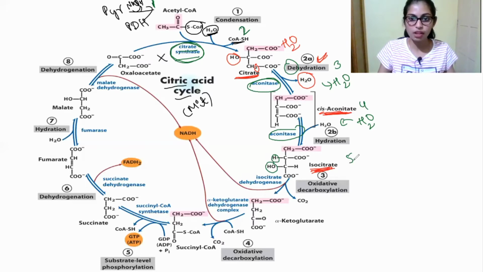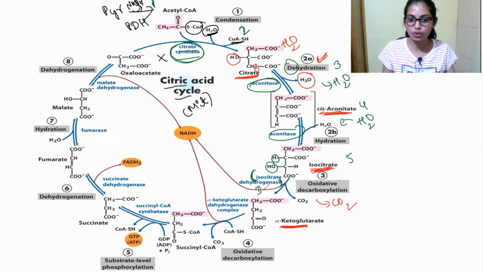So here what happened? This isocitrate is converted into alpha ketoglutarate. Oxidative decarboxylation takes place. Decarboxylation is nothing but removal of carbon dioxide. The enzyme which comes and acts for the conversion of isocitrate into alpha ketoglutarate is isocitrate dehydrogenase.